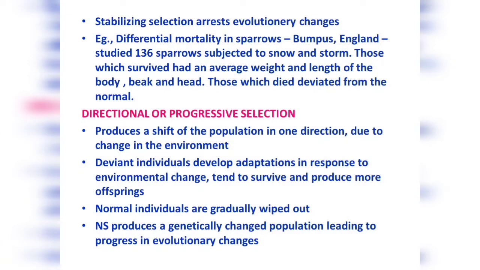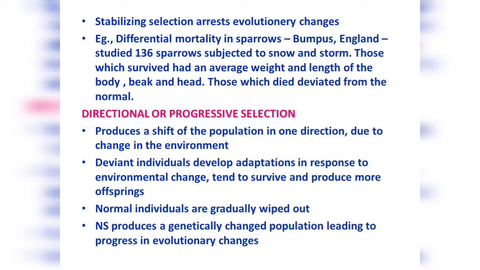So what happens is, because the environment has changed, the individuals or organisms try to accumulate a few variations or deviations or changes, or what we call mutations, in their genetic constitutions. And it has been found that these changes or mutations are very favorable for the organism to live in a surviving or in a new environment.